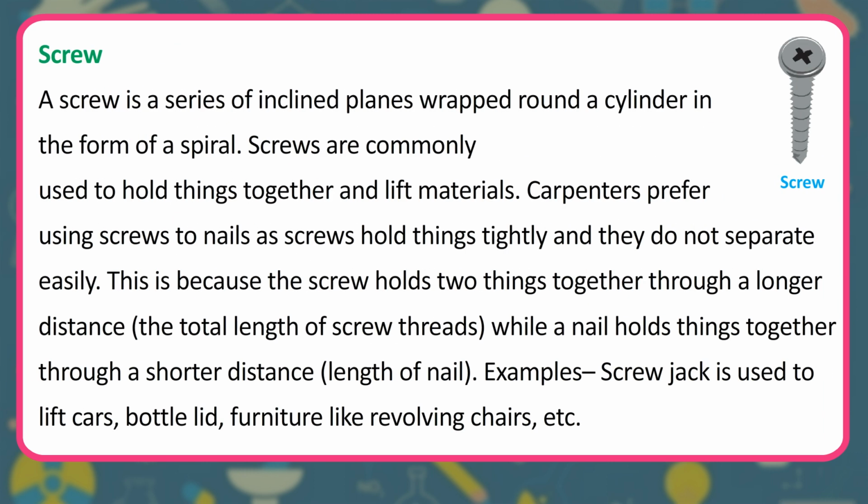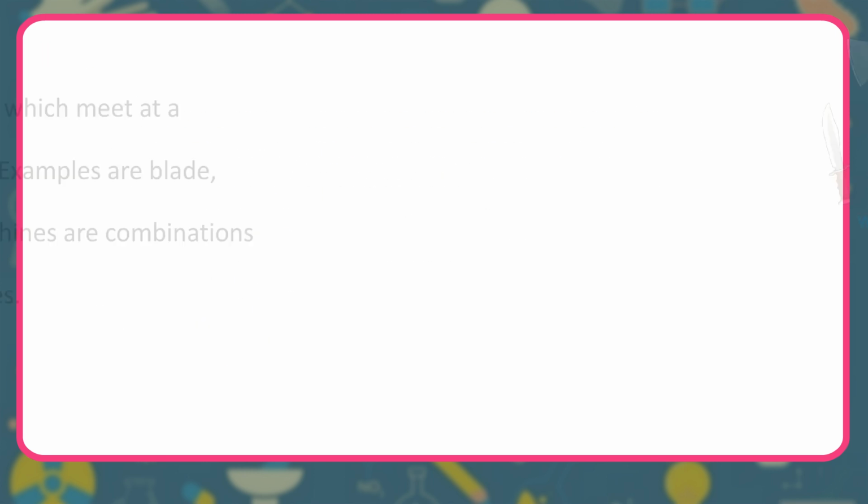Screw. A screw is a series of inclined planes wrapped around a cylinder in the form of a spiral. Screws are commonly used to hold things together and lift materials. Carpenters prefer using screws to nails as screws hold things tightly and they do not separate easily. This is because the screw holds two things together through a longer distance, the total length of screw threads, while a nail holds things together through a shorter distance, length of nail. Example: screw jack is used to lift cars, bottle lid, furniture like revolving chairs, etc.